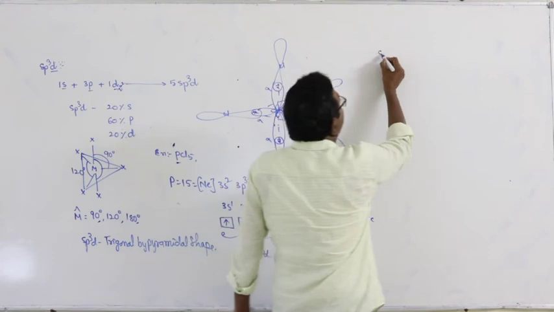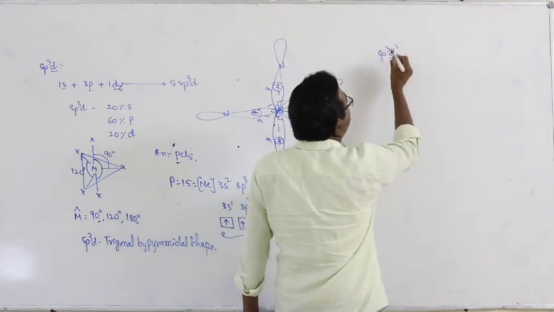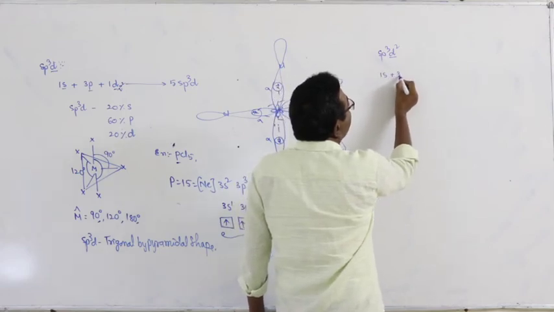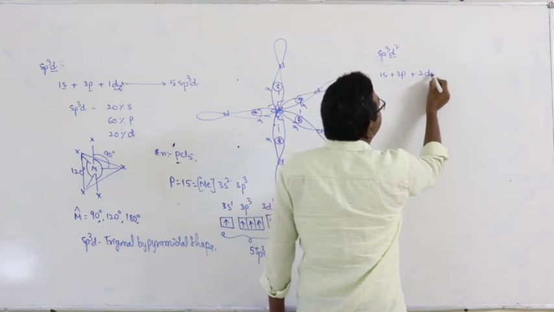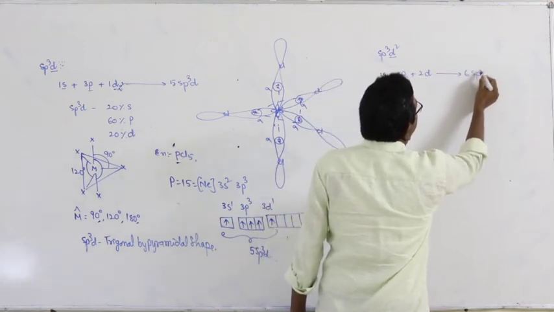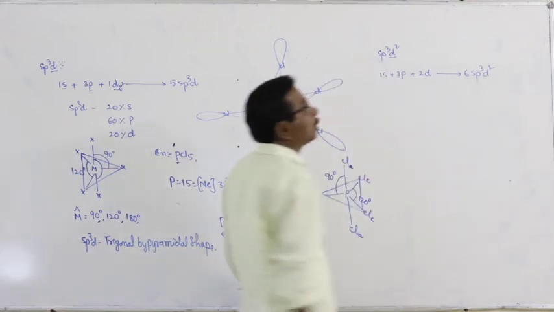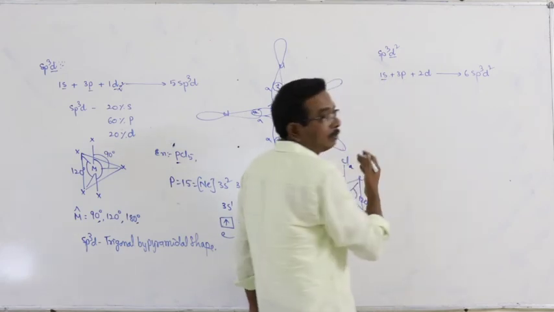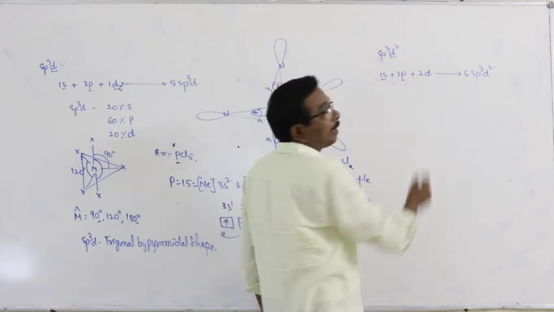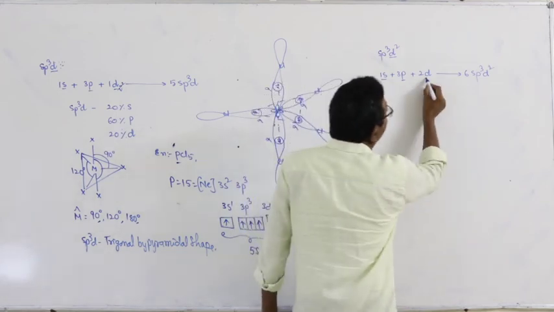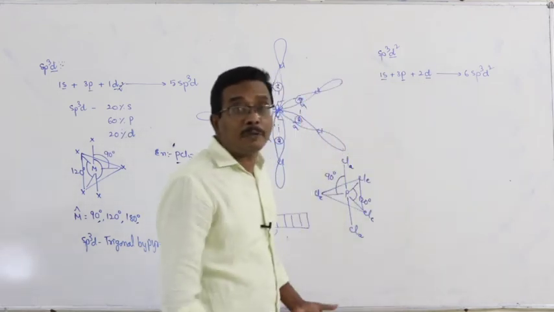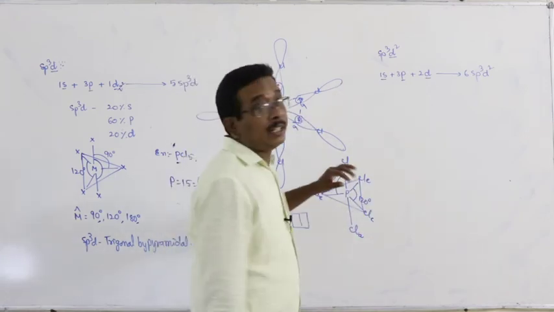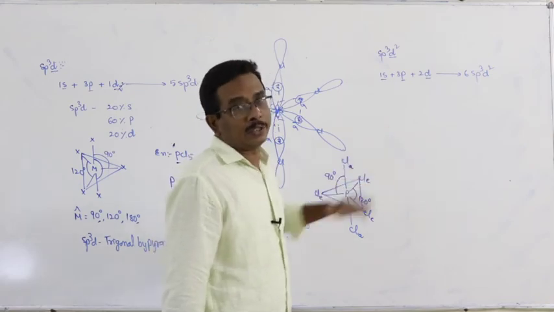Okay. And next one, sp3d2 hybridization. In sp3d2 hybridization, 1 s orbital, 3 p orbitals and 2 d orbitals mixed with each other, resulting in the formation of 6 sp3d2 hybrid orbitals. Here 1 s orbital is spherical, 3 p orbitals px, py, pz, and 2 d orbitals means which type of orbitals? Only axial orbitals are preferentially involved in the hybridization, means dz square and dx square minus y square.